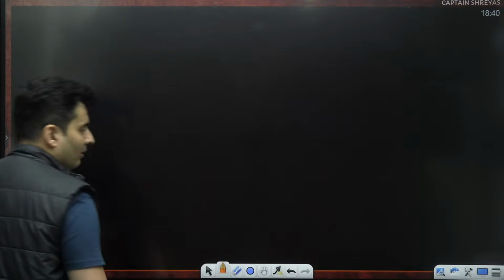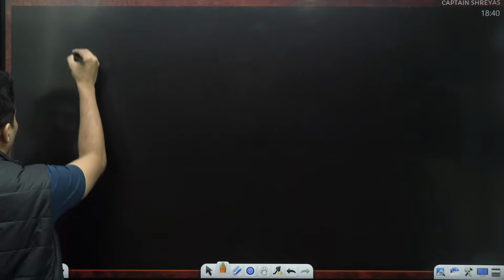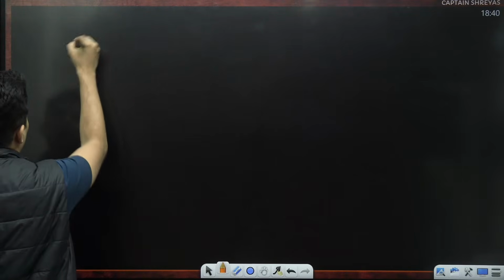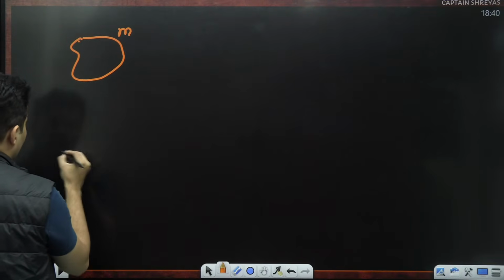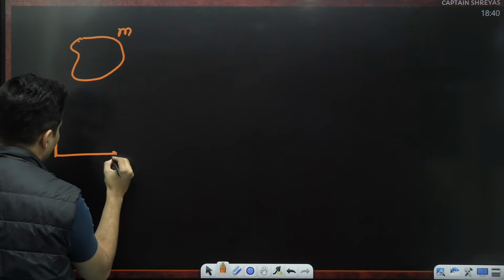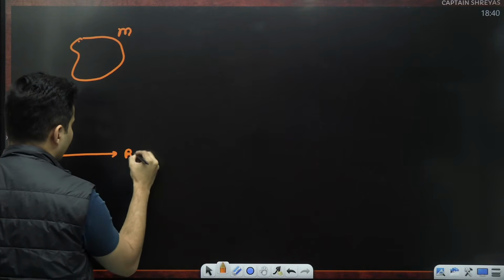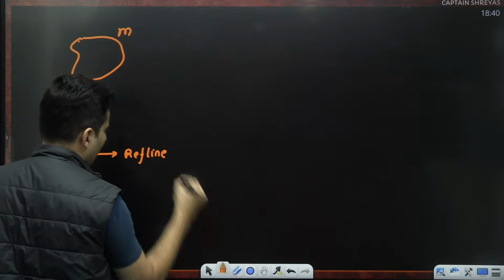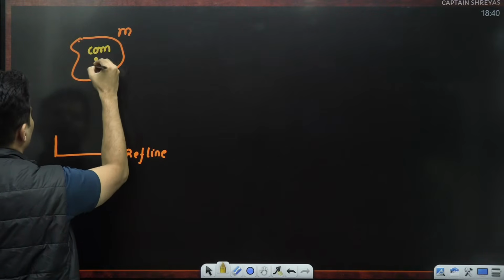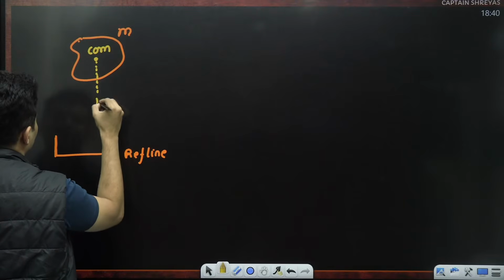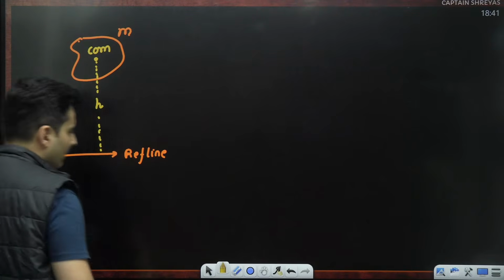One of the very interesting applications of center of mass is, imagine you have a body like this of mass m, and let's say this is your reference line. The center of mass of that body is here, and I know that it is at a height h from this reference line.